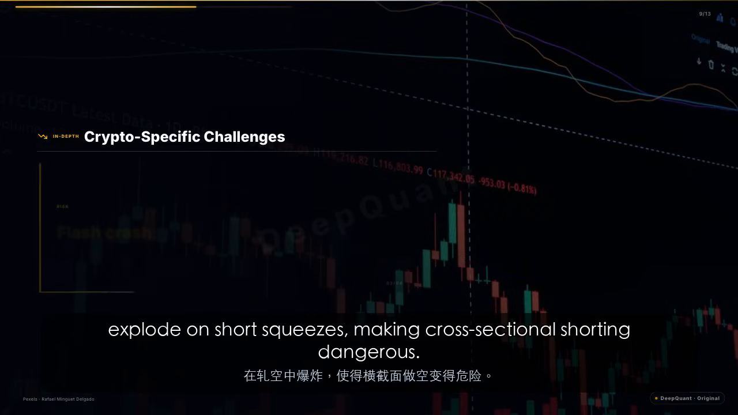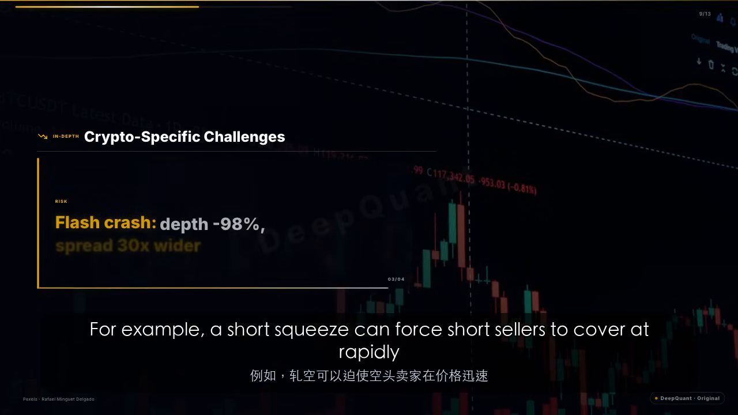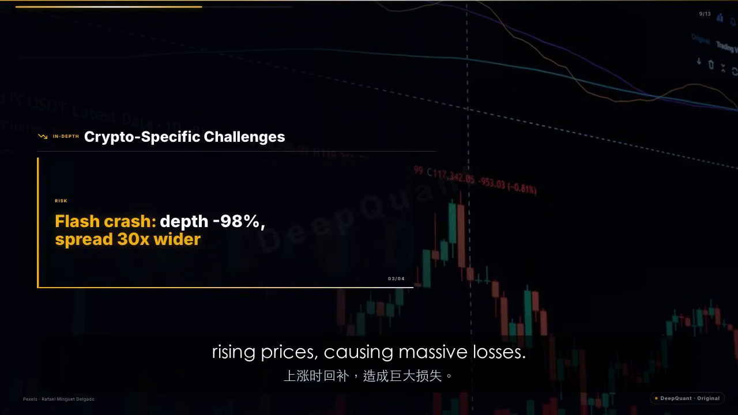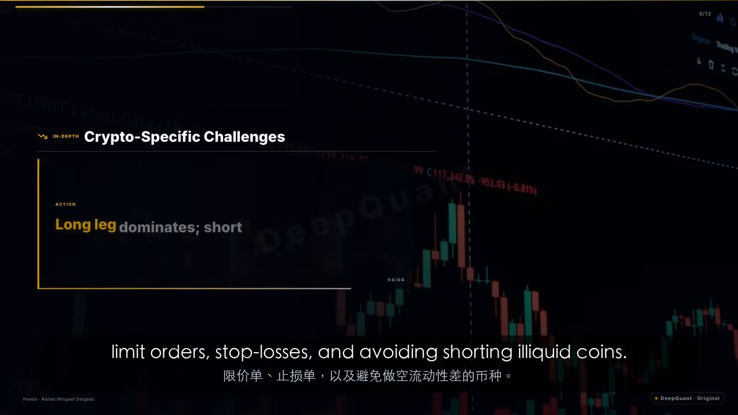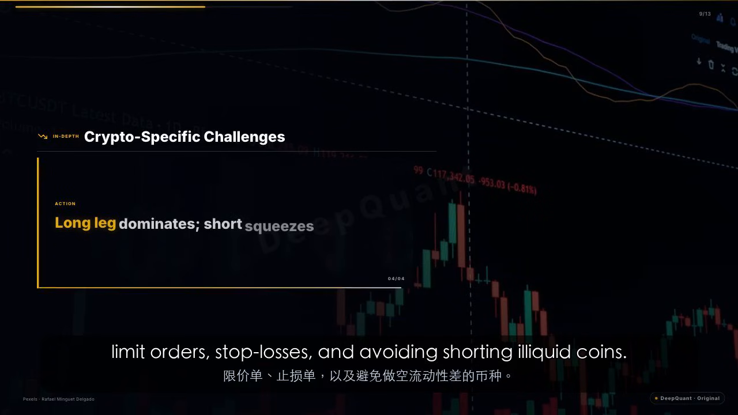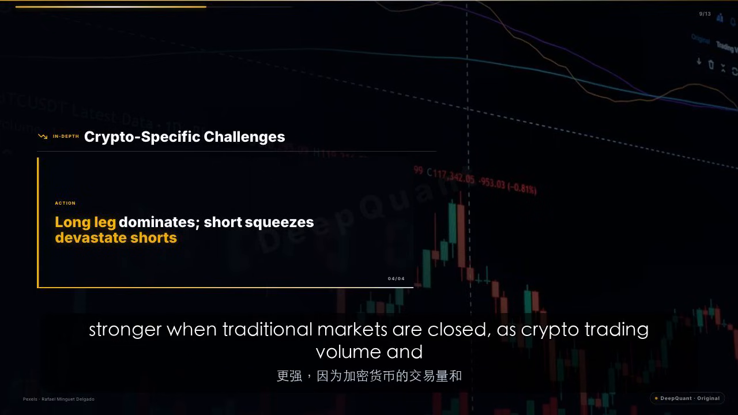Also, momentum profitability is heavily skewed to the long leg. Losers can explode on short squeezes, making cross-sectional shorting dangerous. For example, a short squeeze can force short sellers to cover at rapidly rising prices, causing massive losses. Therefore, crypto momentum strategies must incorporate safeguards such as limit orders, stop losses, and avoiding shorting illiquid coins. Additionally, the weekend effect suggests that momentum signals may be stronger when traditional markets are closed, as crypto trading volume and volatility patterns differ.